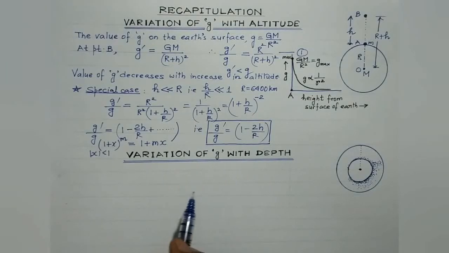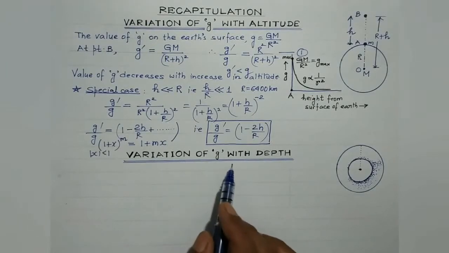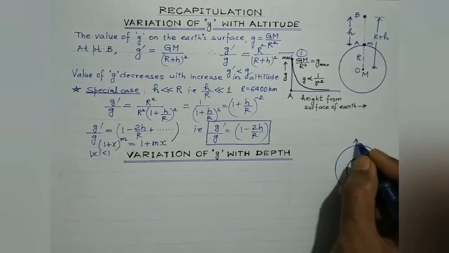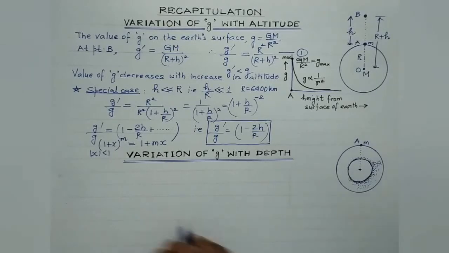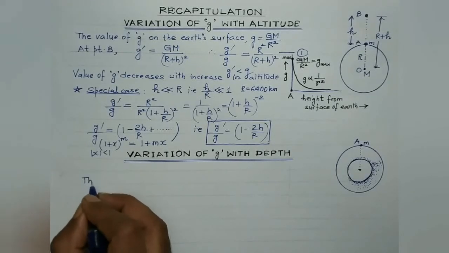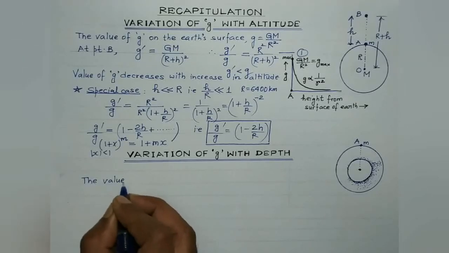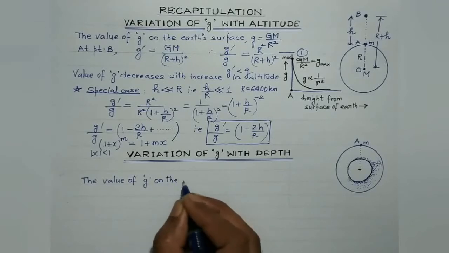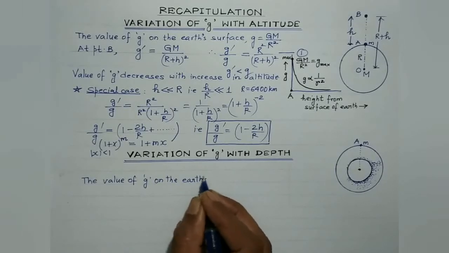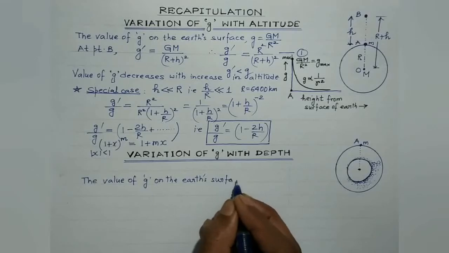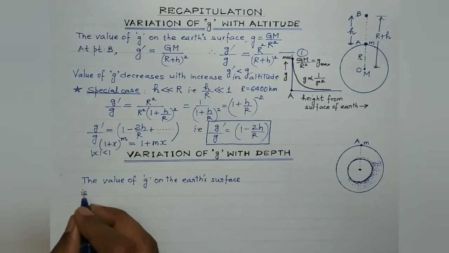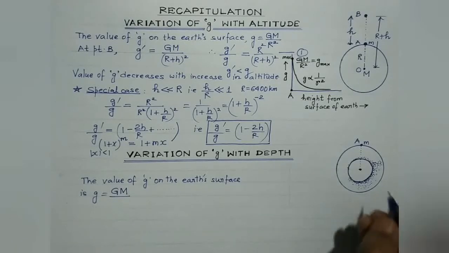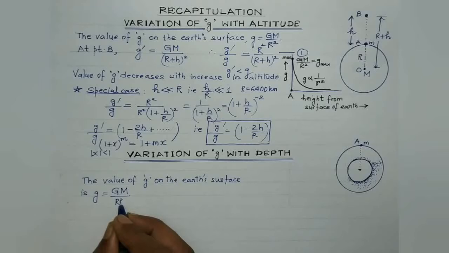Okay, coming back to this, let's discuss the variation of small g with the depth. Now, at a point on the earth's surface, where mass m is kept, we are aware the value of small g on the earth's surface is again the same, that is G, the universal gravitational constant, M is the mass of the earth, divided by R square.